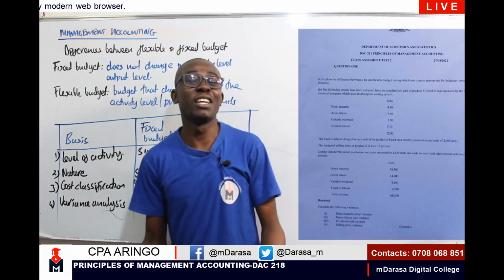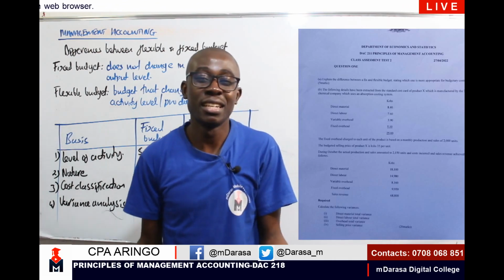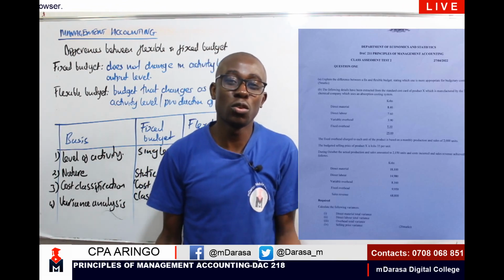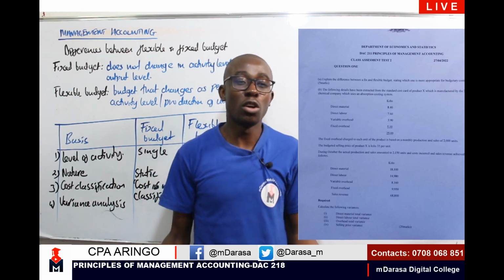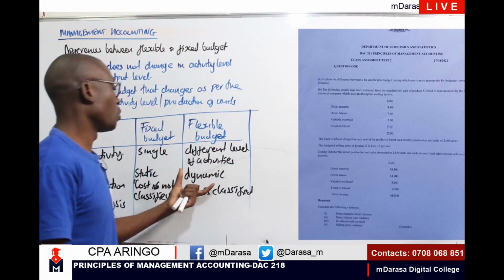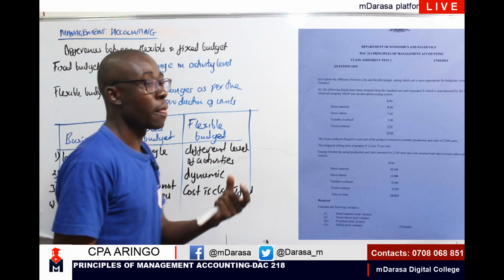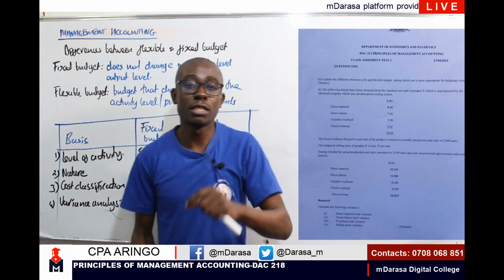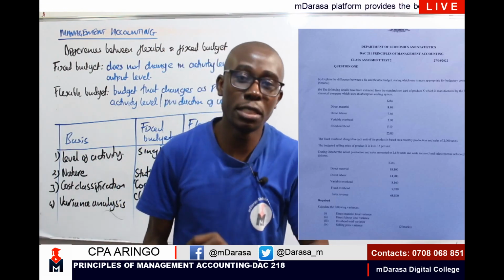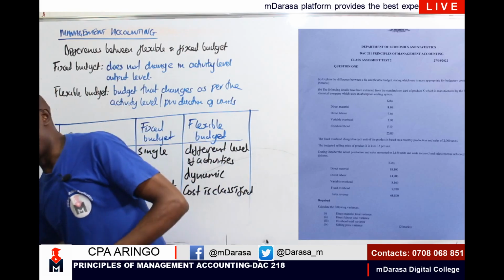Just from all the definitions and differences that we've looked at. Of course, flexible budget is appropriate for budgetary control. So that is point number 1.